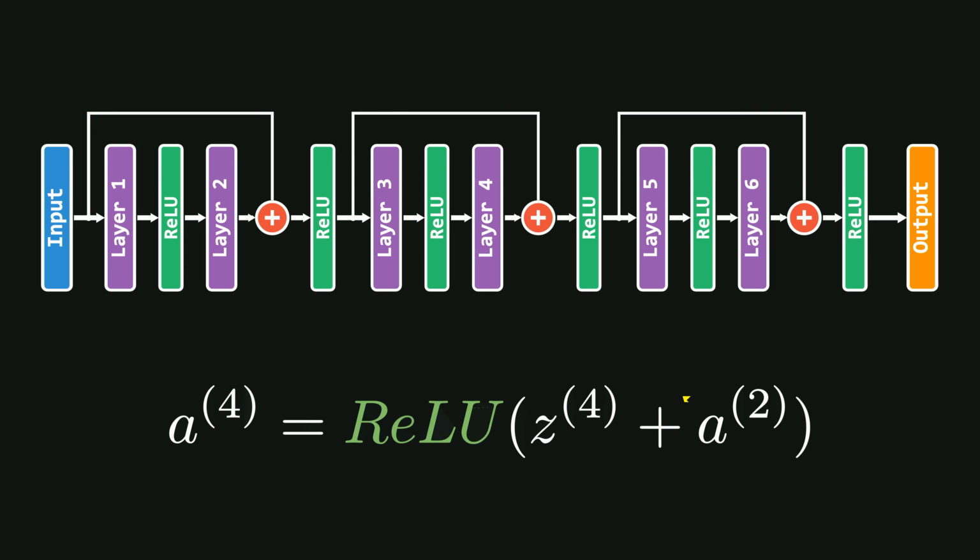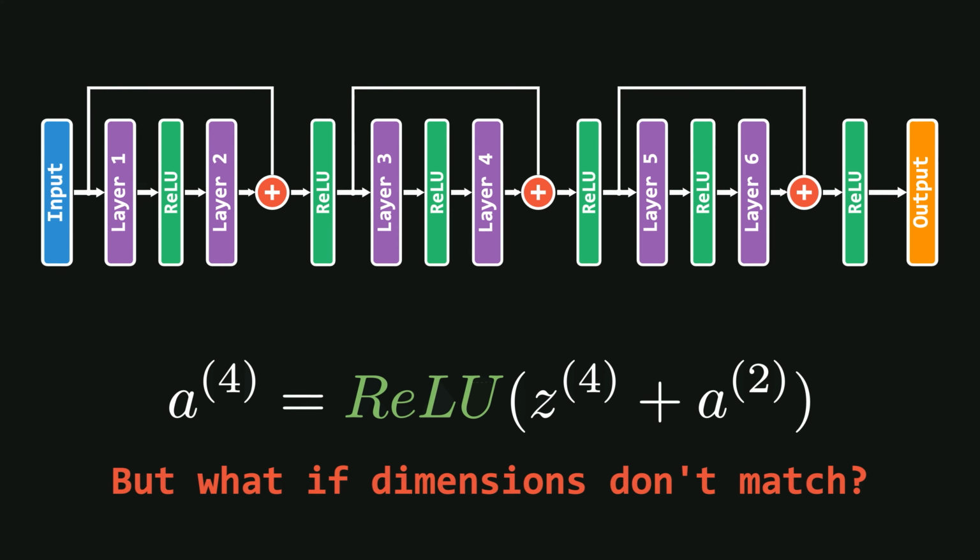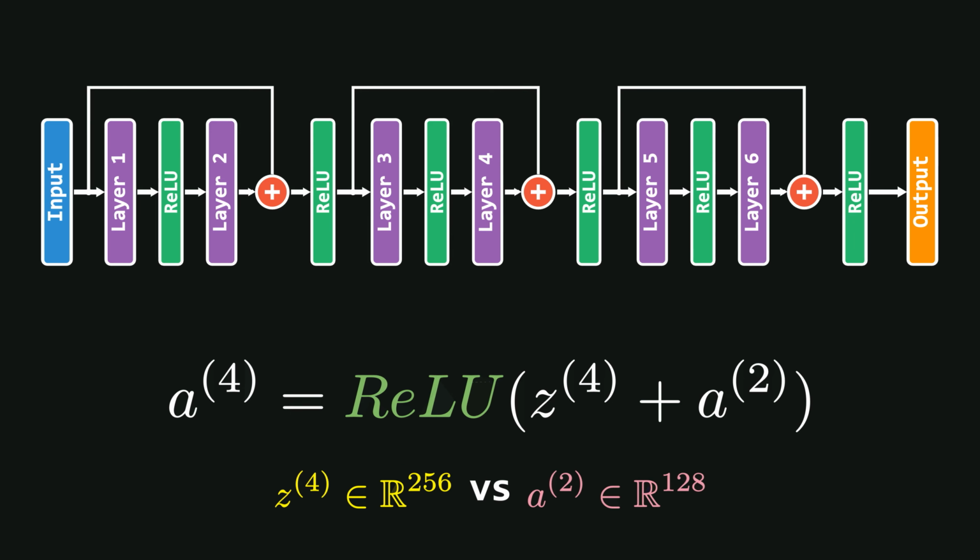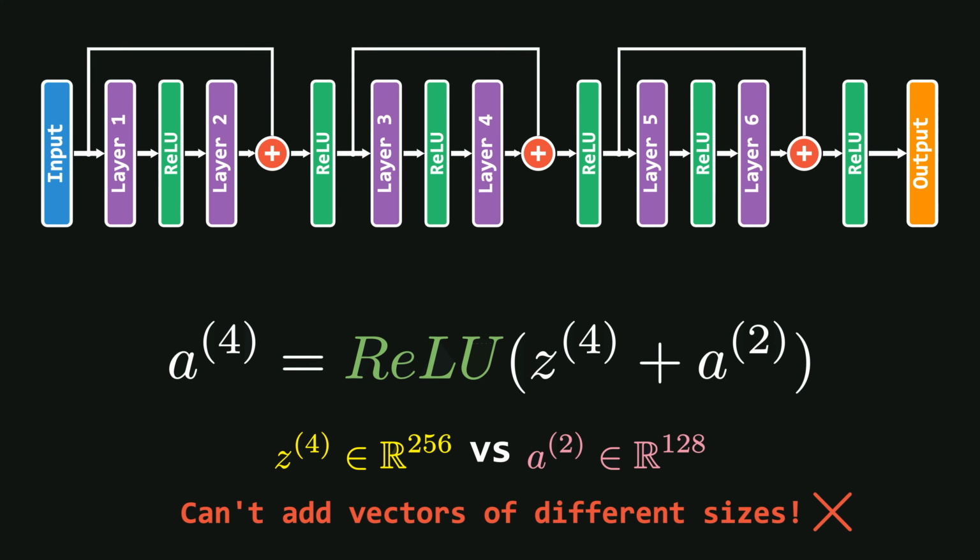Now let's talk about this addition. This is an element-wise addition. But what if the dimensions of A2 and Z4 do not match? This becomes a problem. Imagine that Z4 is a 256-dimensional vector, while A2 is only 128-dimensional. In that case, how would the addition even proceed?